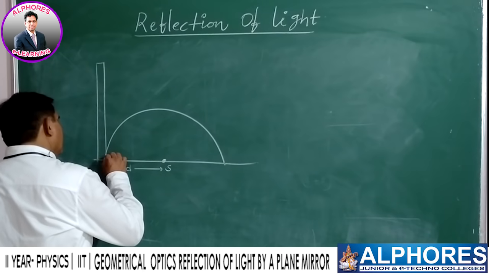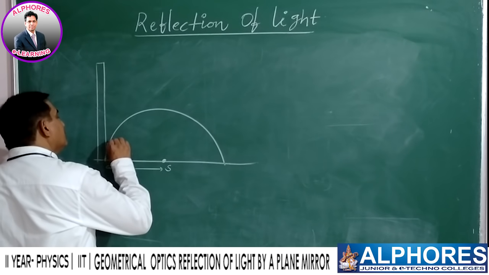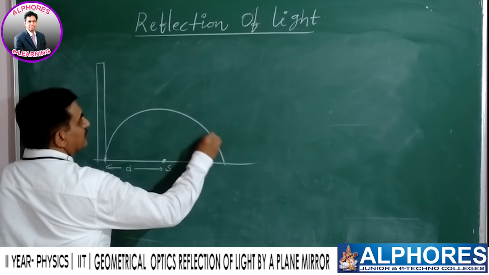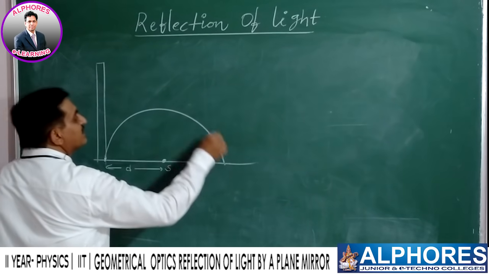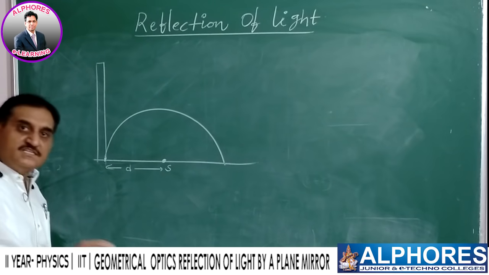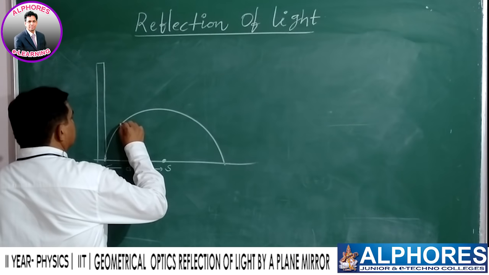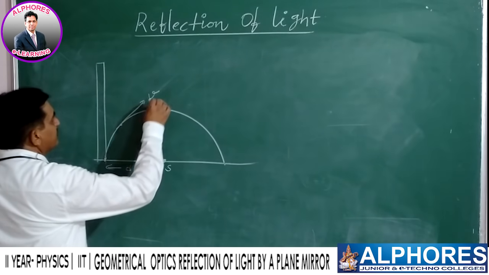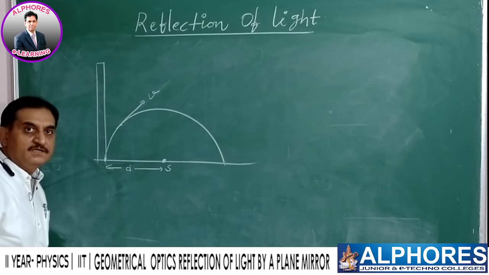A particle is moving along this curve on the semicircular path with constant speed v.